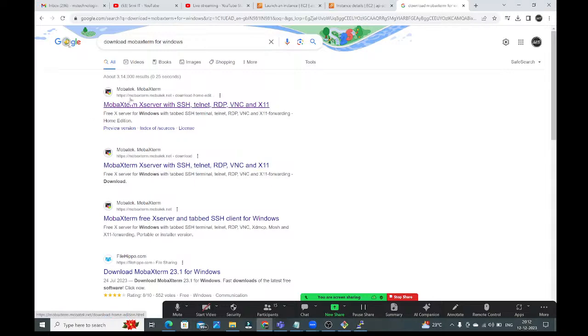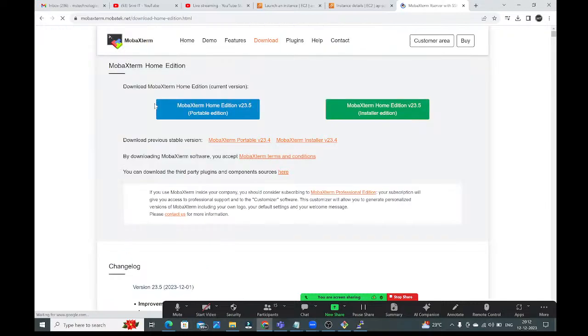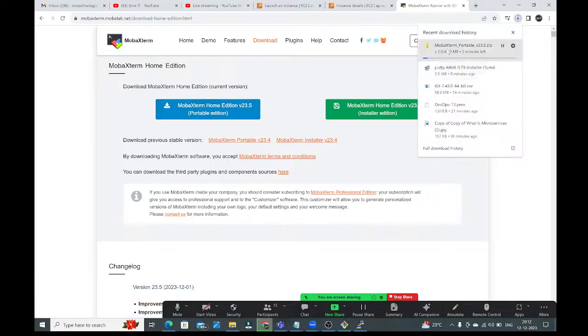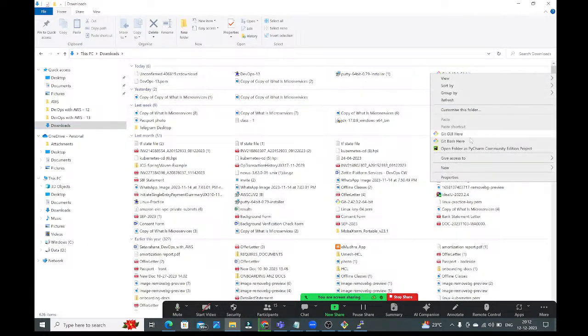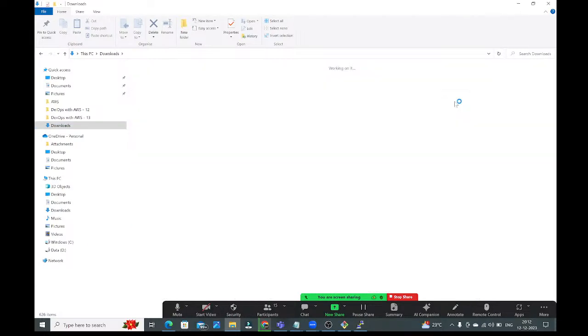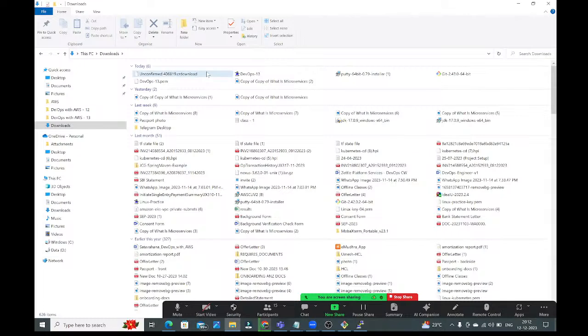Okay, see guys, this is the official website. Click on this. Right, go to this MobaXterm Home Edition. See guys, it will be downloaded in your system. It is downloading. A zip folder will be downloaded. You need to extract this zip folder. Go to the downloads folder. Here you will get the zip folder. Not yet done.